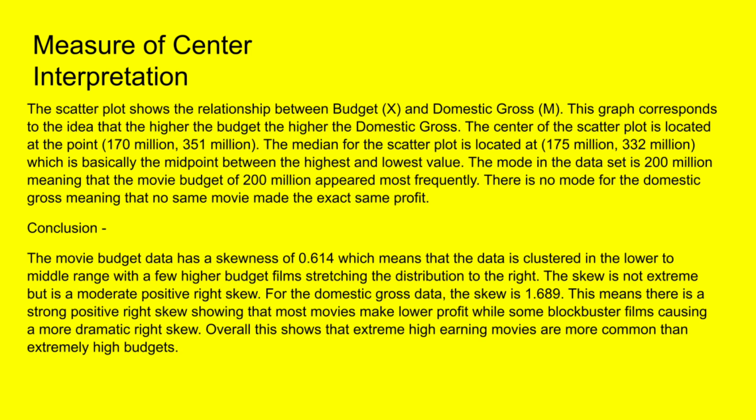The mode in the dataset is 200 million, meaning that the movie budget of 200 million appeared most frequently. There is no mode for the domestic gross, meaning that no two movies made the exact same profit.